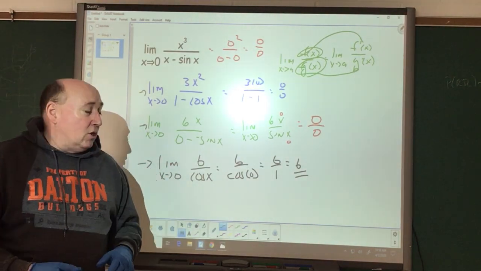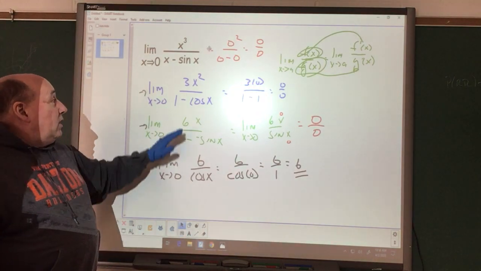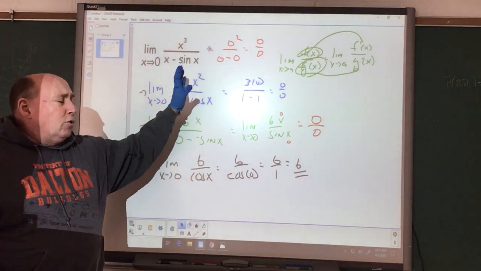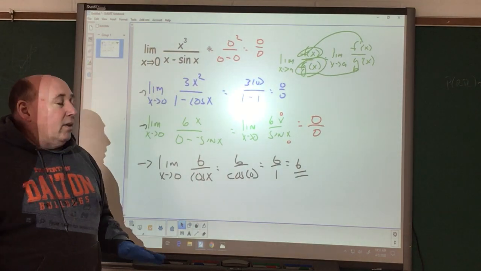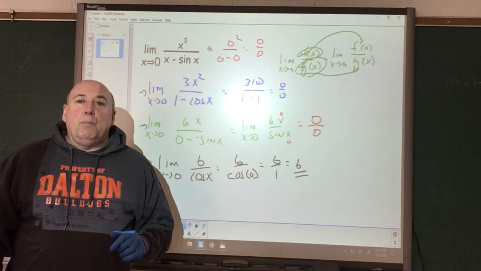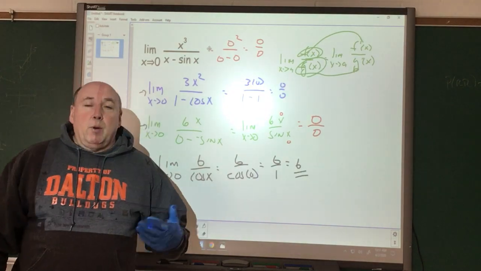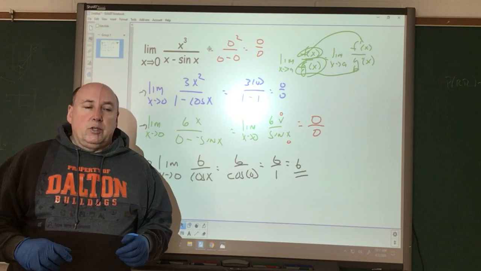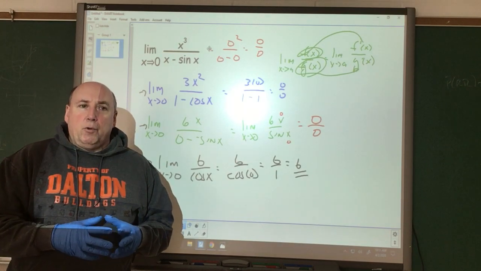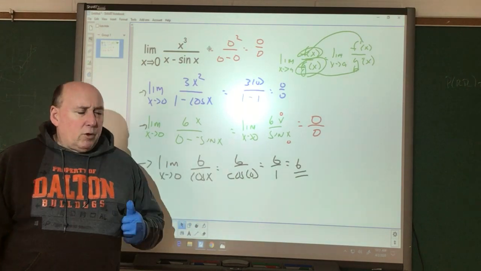But we can continue to do it with our derivatives. We don't have to use a quotient rule. We have to just keep on taking the derivatives at the top and derivatives at the bottom. Eventually we get to a point where we can find a value. Hopefully that helps us out with regards to preparation for the quiz.